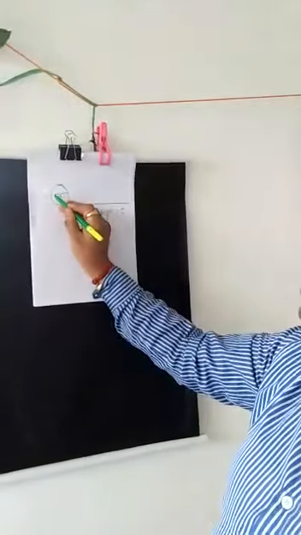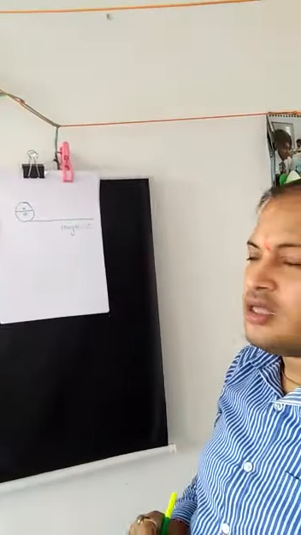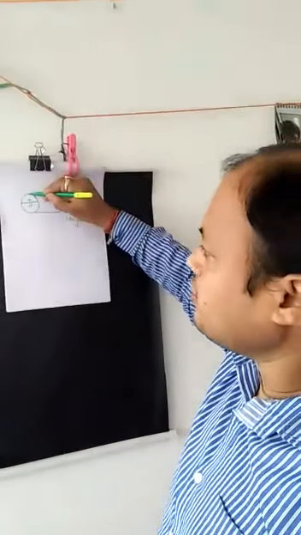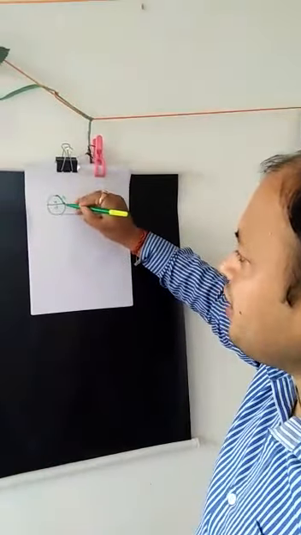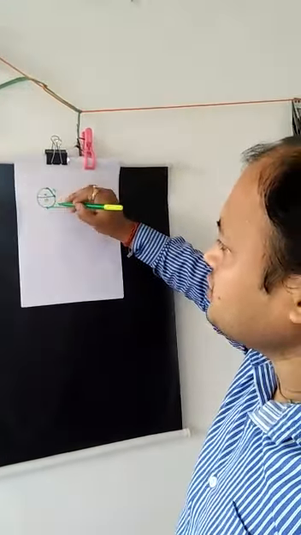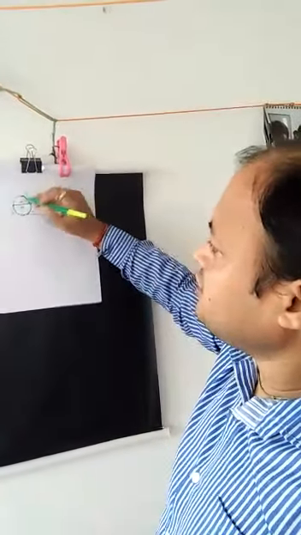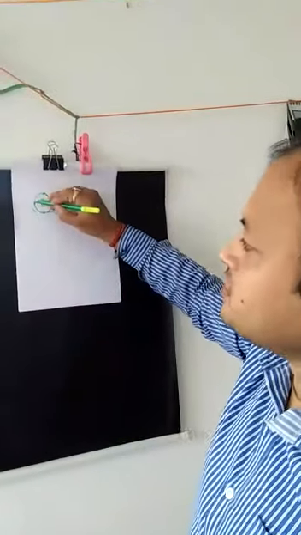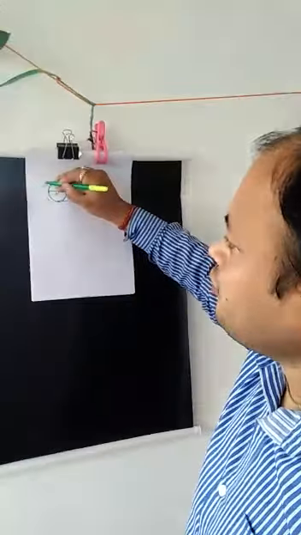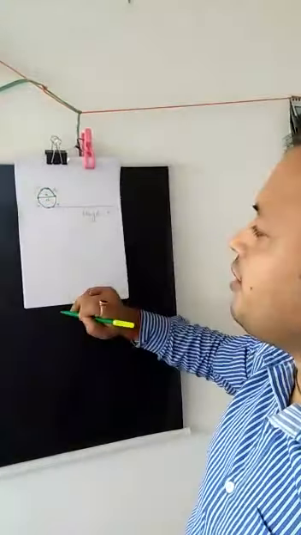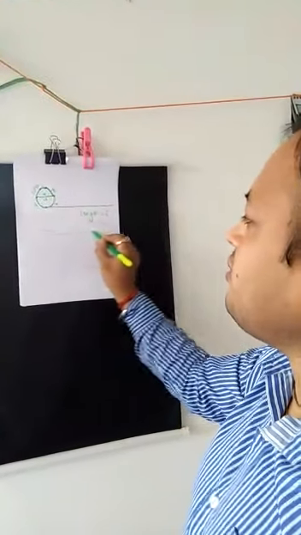Now we keep the diameter. Suppose diameter is x centimeter. So we keep the diameter here. From this point to this point is x. Again I am keeping diameter x. Again I am keeping diameter x. Still we have not covered it with diameter. So this part is your 0.14 times of diameter. When you open this circumference, it becomes length.